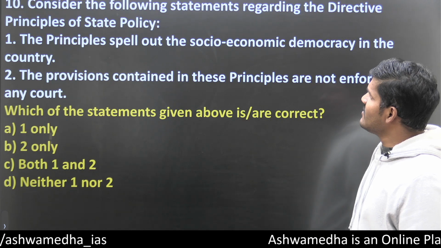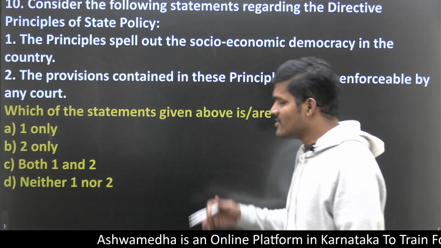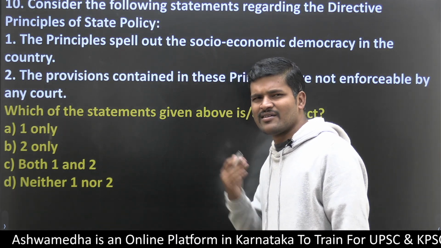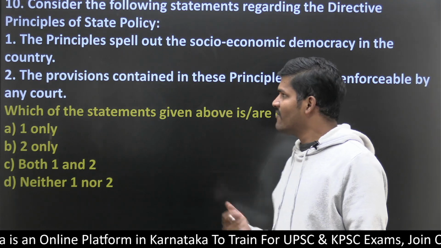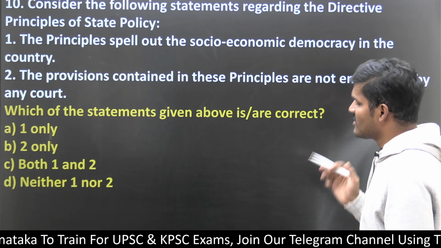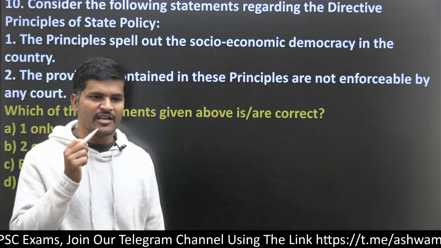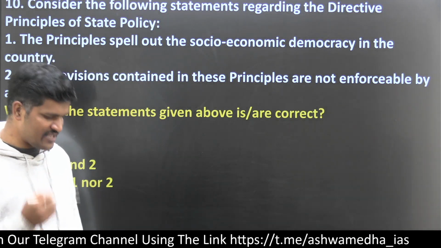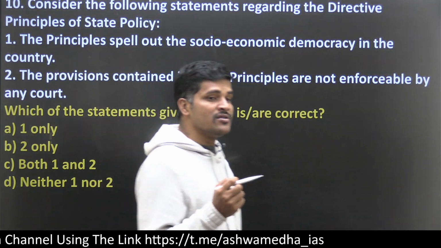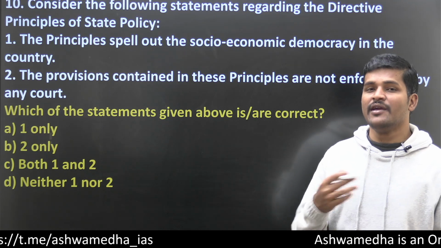Then consider the following statement regarding the DPSP. Again DPSP, it keeps on repeating, right? The principles spell out the socio-economic democracy of the country. Exactly. The DPSP speaks about socio-economic democracy, socio-economic freedom. For example, it speaks about there should be no concentration of wealth in a single hand. There should be equal distribution.